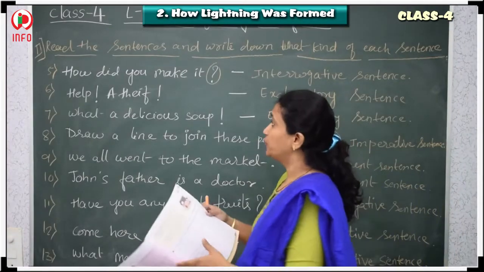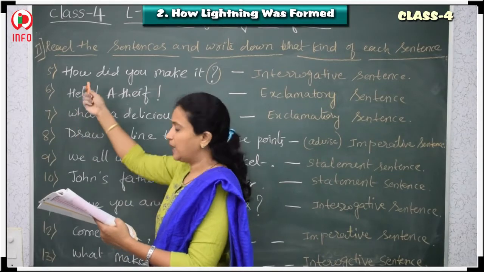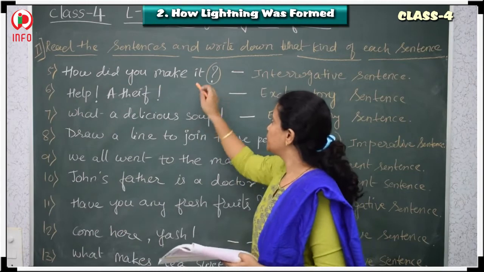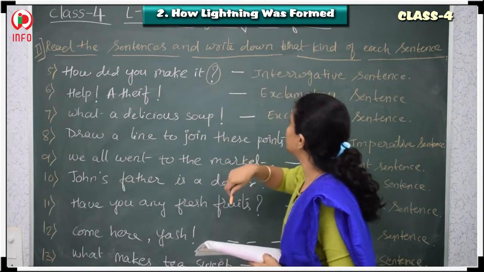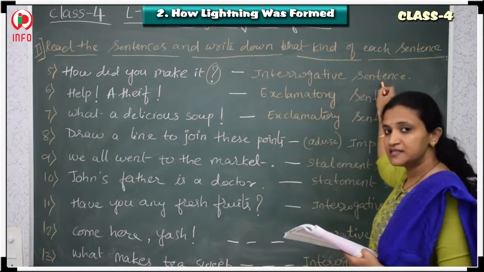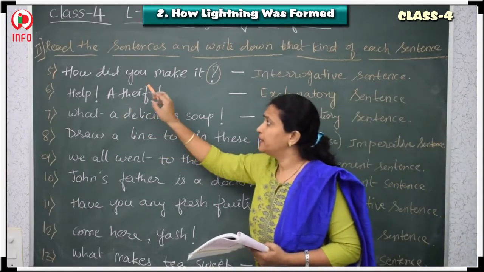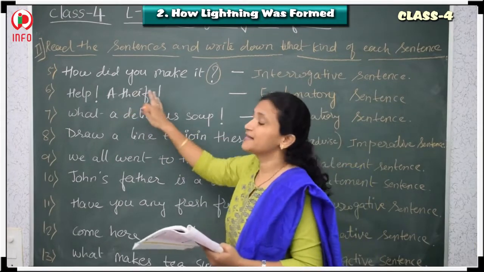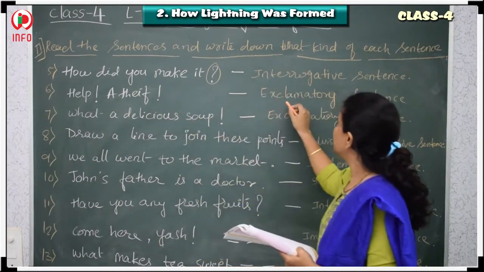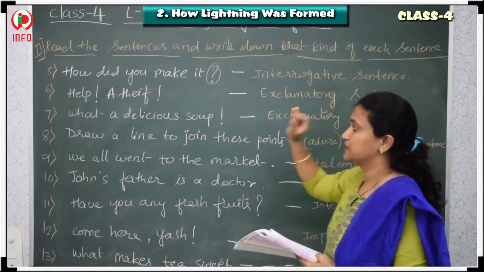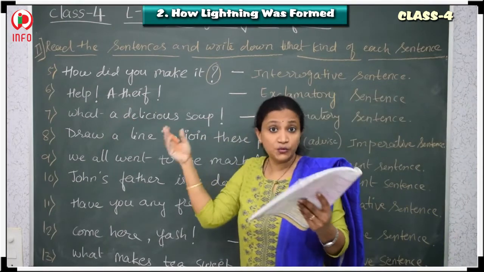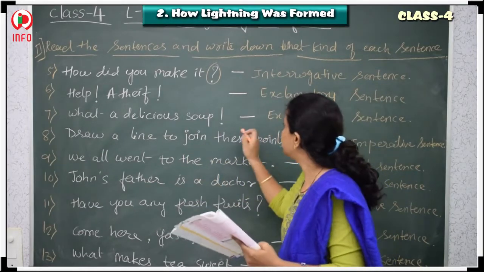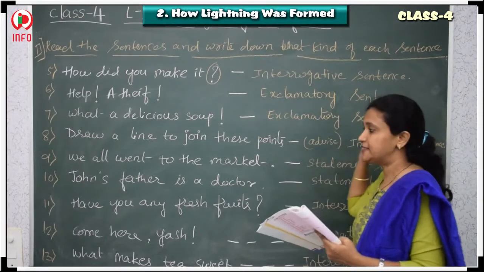So, now we have to go for the fifth one. How did you make it? We are asking a question. So, whenever there is a question mark, it's an interrogative sentence. Now, help, a thief, help, a thief, with exclamatory marks. So, it is an exclamatory sentence. What a delicious soup. That means surprise. So, it is again an exclamatory sentence.